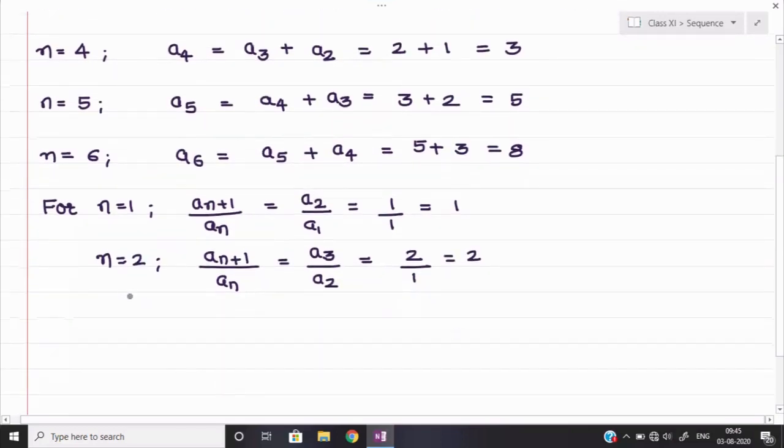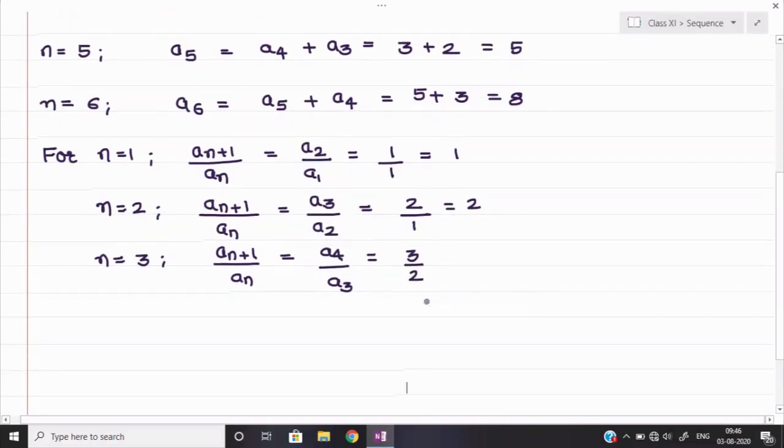Similarly, n equal to 3 we shall take. So we can say that a_(n+1) upon a_n is equal to a4 upon a3. The value of a4, you can see we have 3 and the value of a3 we have here 2. So this will be 3 upon 2.